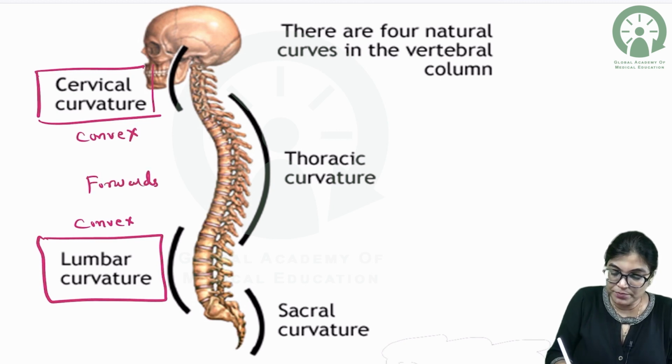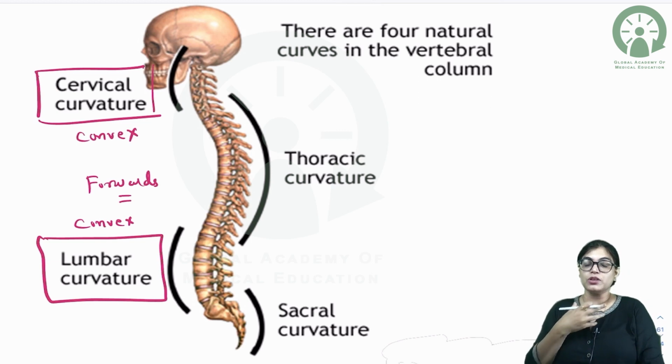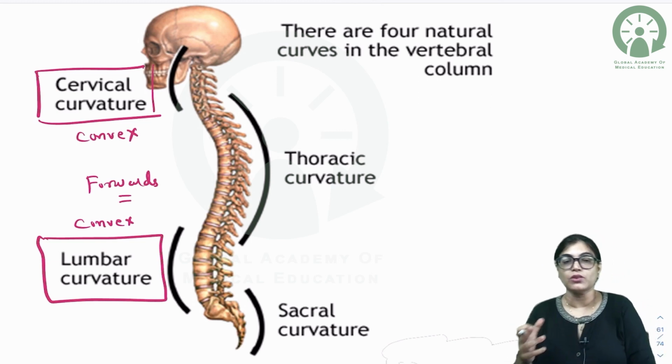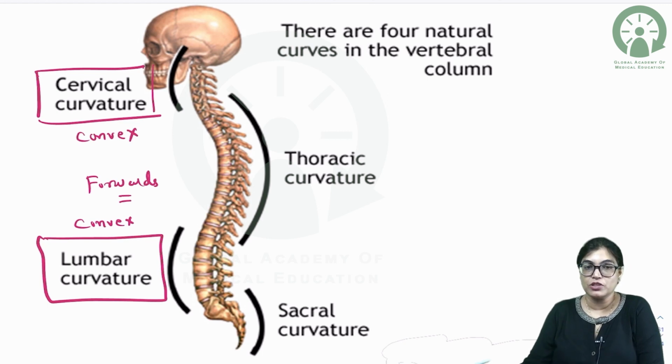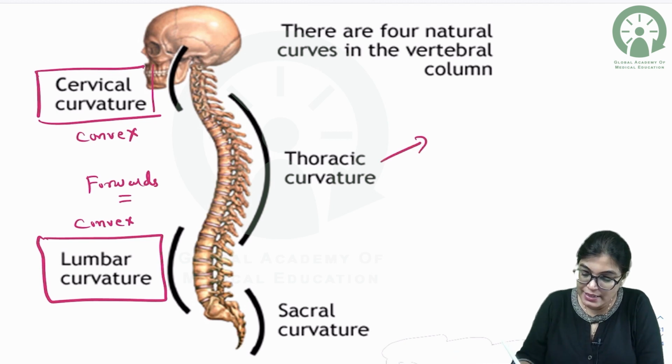Actually, when the baby starts neck holding by 3 to 4 months of age, the secondary curvature is formed in the cervical region. Same way, when the baby stands on the legs and supports their weight, by 1 year the lumbar curvature is formed with convexity forward in the lumbar region. The thoracic and the sacral both maintain primary curvatures.